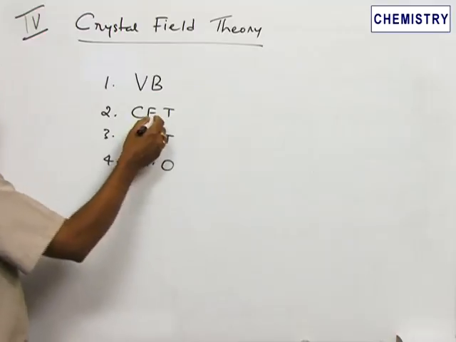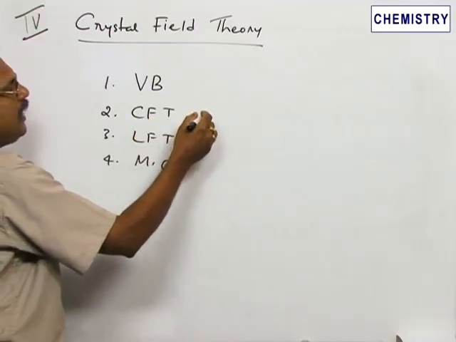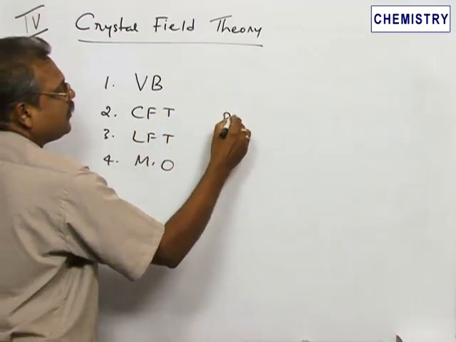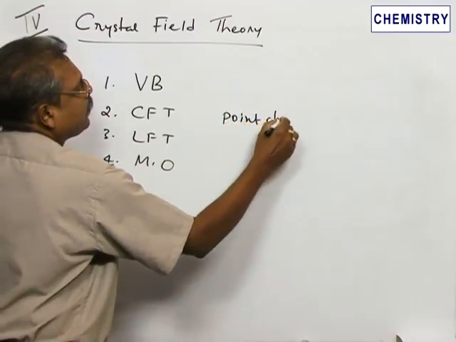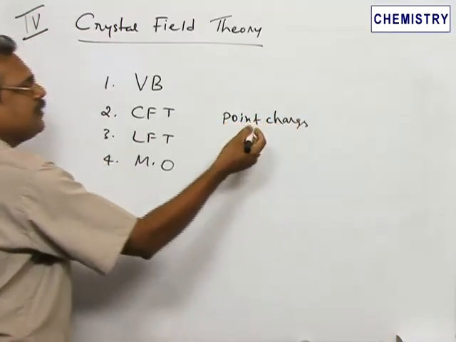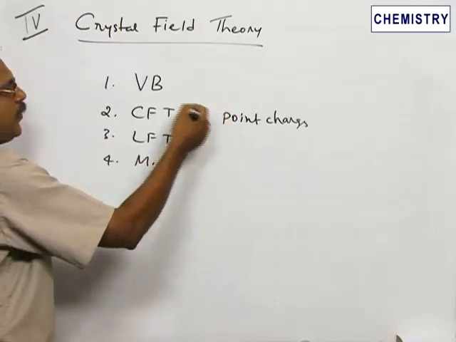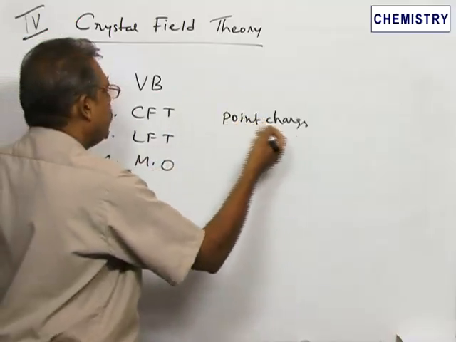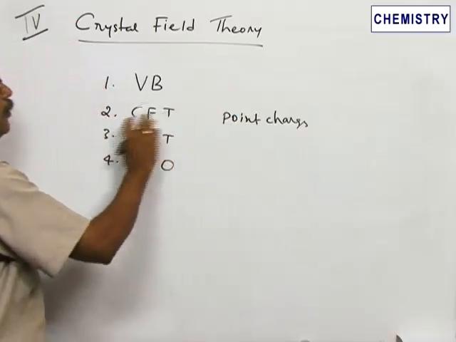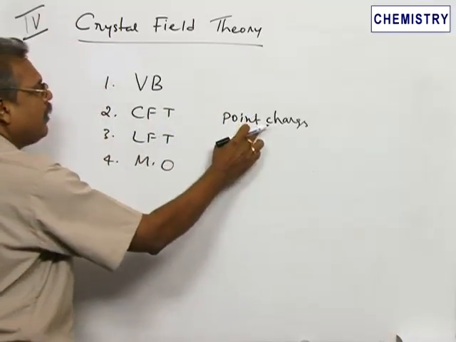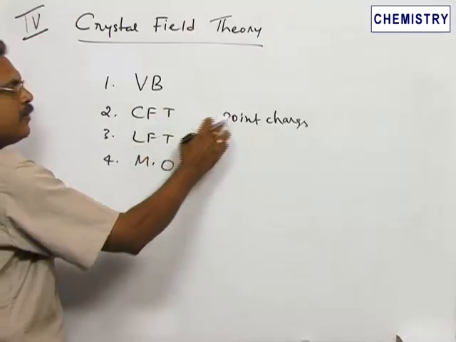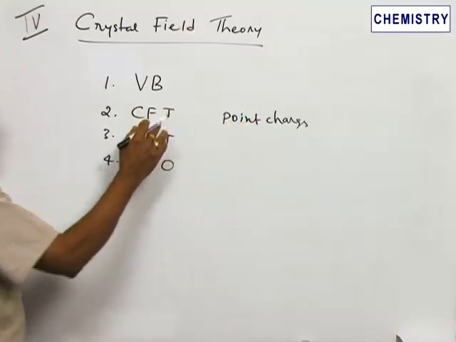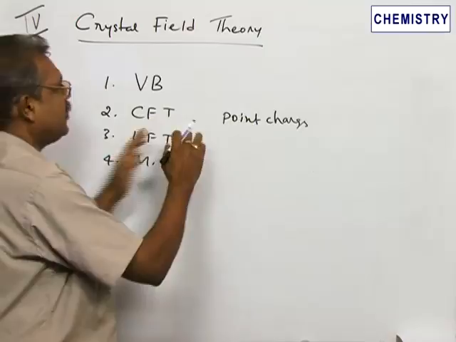And in crystal field theory, the ligands are taken as point charges. They are point charges, and the central metal ion is surrounded by these ligands. Therefore, naturally, electrostatic force of attraction will come into play. So, according to this theory, the bonding between central metal ion and ligands is purely electrostatic in nature, and this theory takes into account what's called the crystal field splitting.